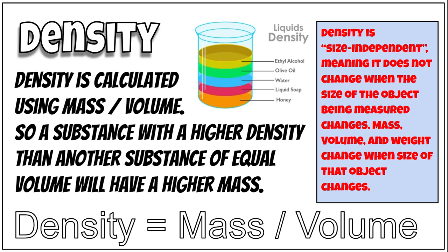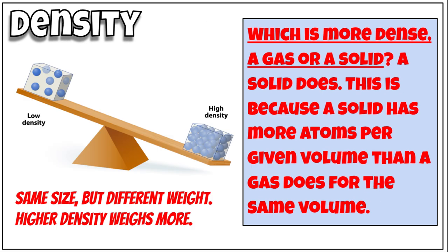Mass, volume, and weight change when the size of that object changes, but density doesn't. So if you take an object and cut it in half, each half still has the same density because you've reduced the amount of mass and the amount of volume at the same time.